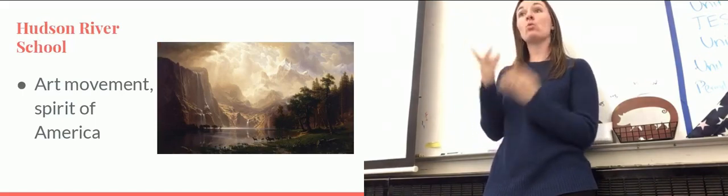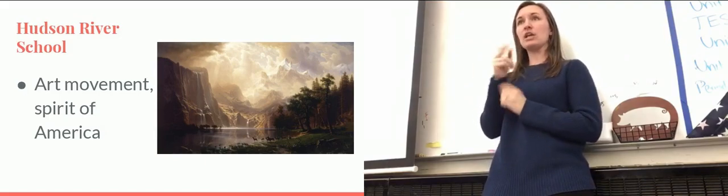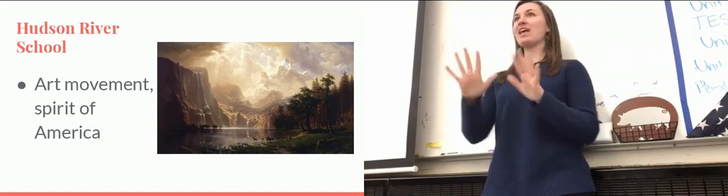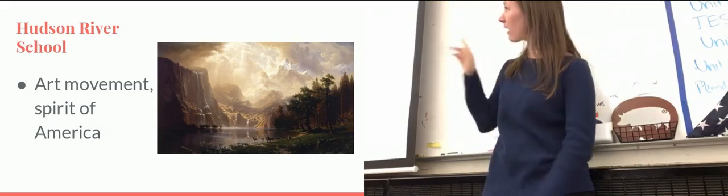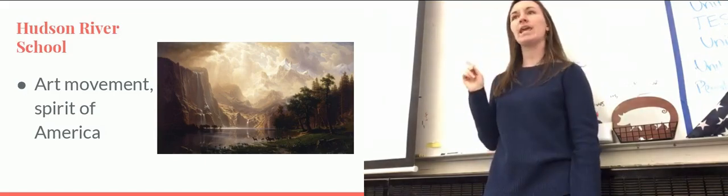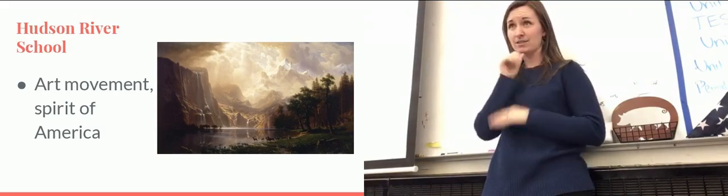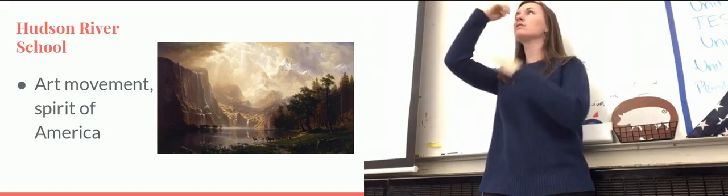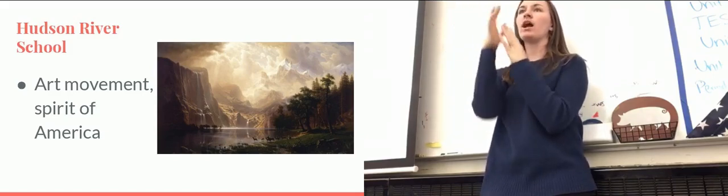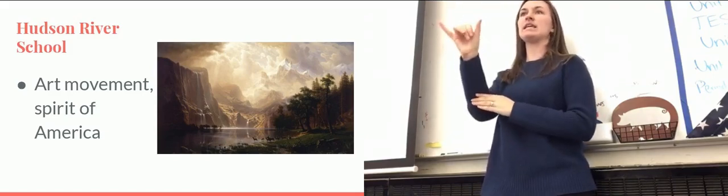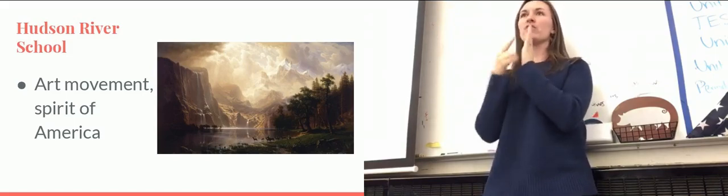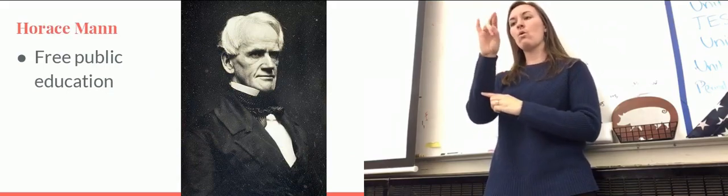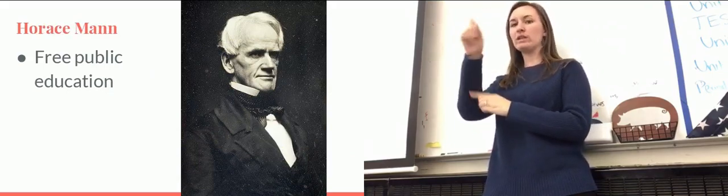Basically what happens with the Hudson River School is that they're going to portray America as this beautiful, majestic place. The picture on the right is supposed to depict New York City. Now, obviously you say, that doesn't look like New York City. Well, the reason why is because these are unreal and fantasy. This is the perfect America, at least what he sees as the perfect America. Hudson River School is a movement of creating art that shows how beautiful America truly is. Now, Horace Mann is a guy that you need to star.